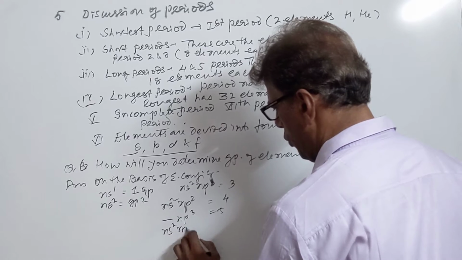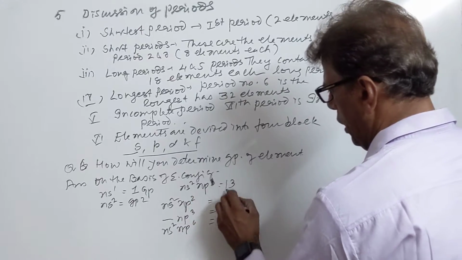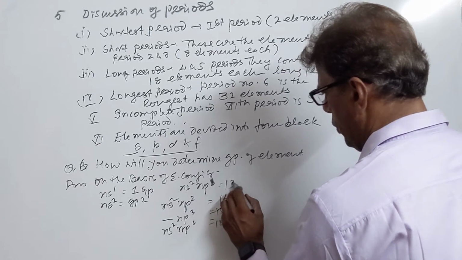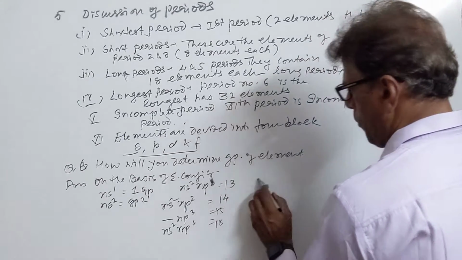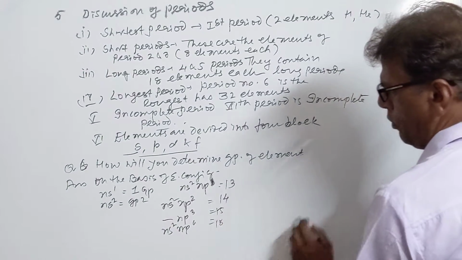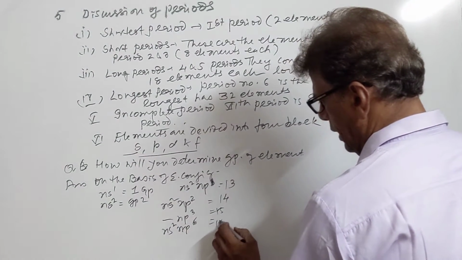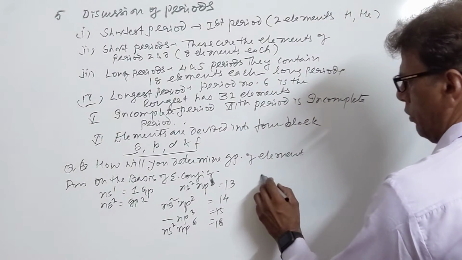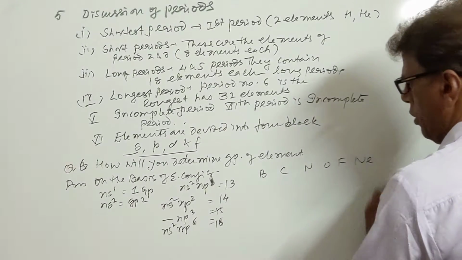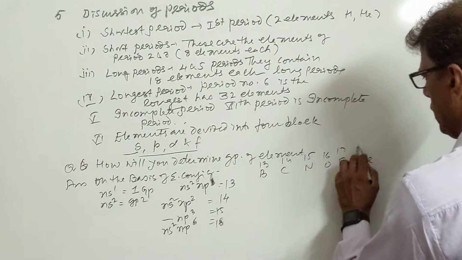NS2 NP4, this is group number, you will be saying, this will be now group number 13, 14, 15, and you have NP6, this will be 18 group. So coming from here, it will be NS2 NP1, you add 10 plus 2, 12, 13 group. NP2 14 group, NP3 15 group, NP4 16 group. So in boron family, boron, carbon, nitrogen, oxygen, fluorine and neon, these are the families. This is group number 13, 14, 15, 16, 17 and 18.